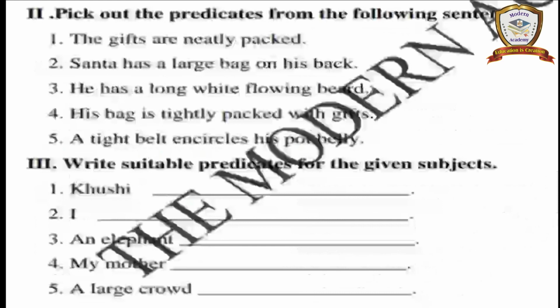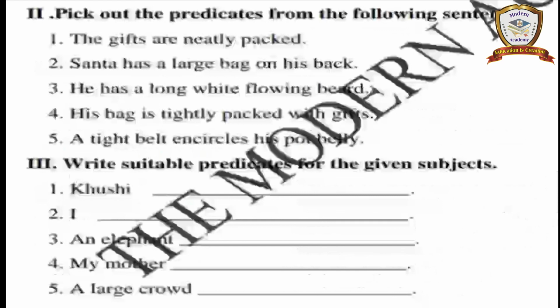Next, write suitable predicates for the given subjects. Here only the subjects are given, and you have to write the predicates to complete the sentences. That is your choice; you can write any meaning for the given subjects. Kushi is the name of a girl, so for example, Kushi is a beautiful girl.